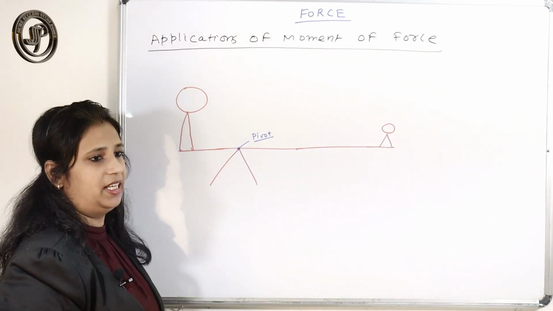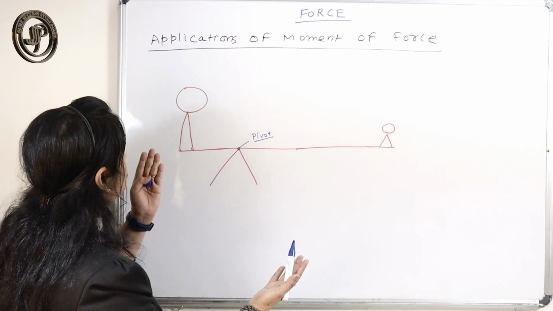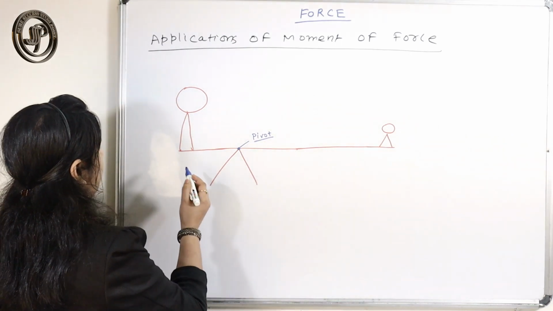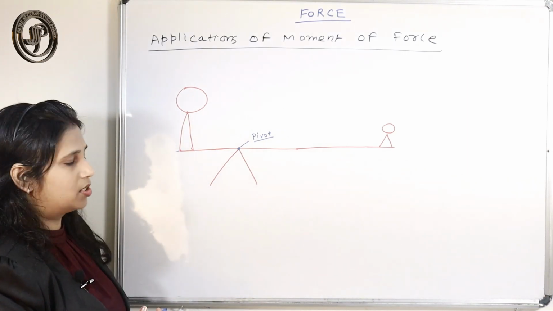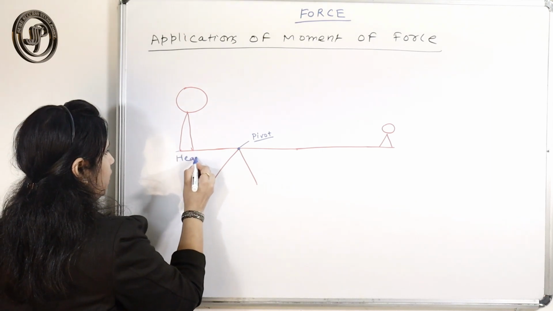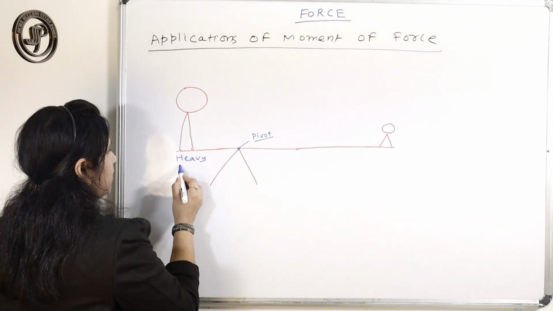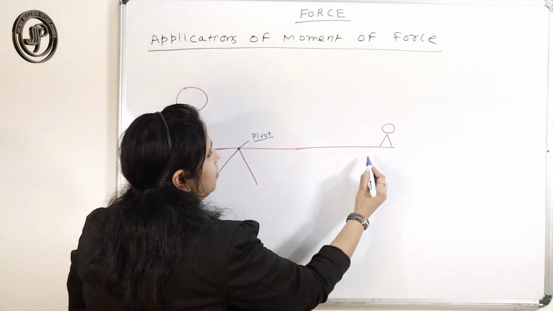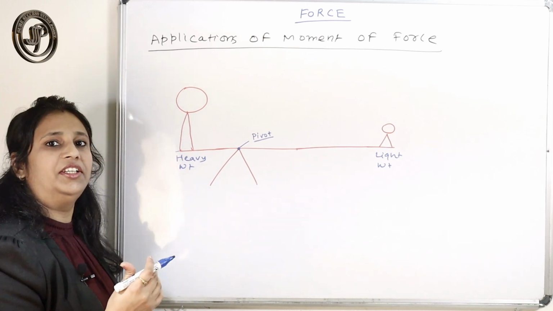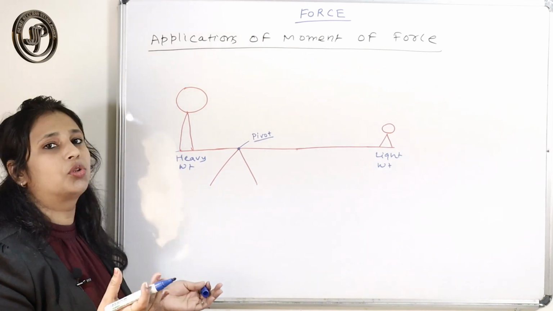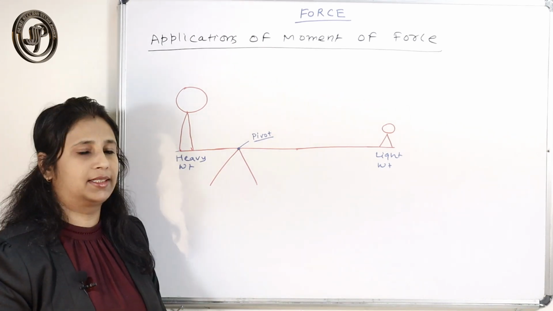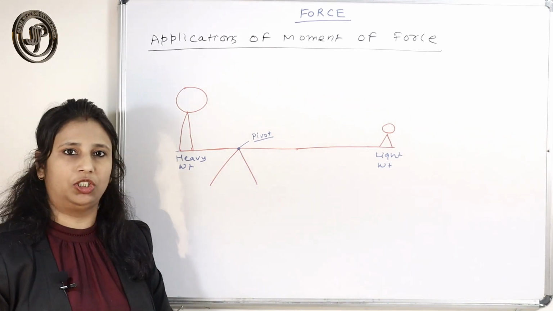Here you have seen that the two things get balanced, or are in equilibrium. The child who sits here is heavy in weight, a big child, suppose, and this child is of light weight. But if I need to balance both of them, how can I balance the situation in a seesaw?